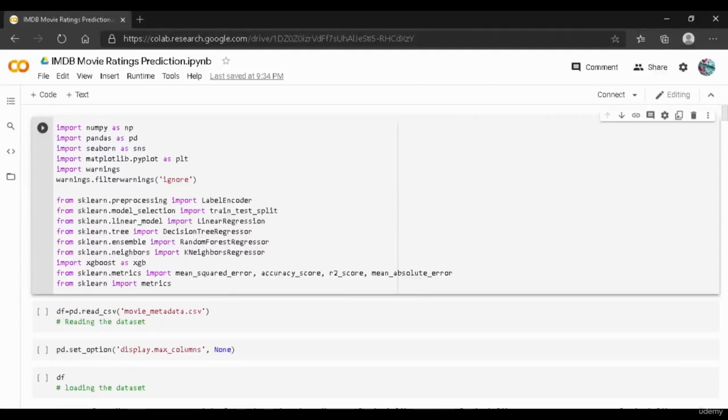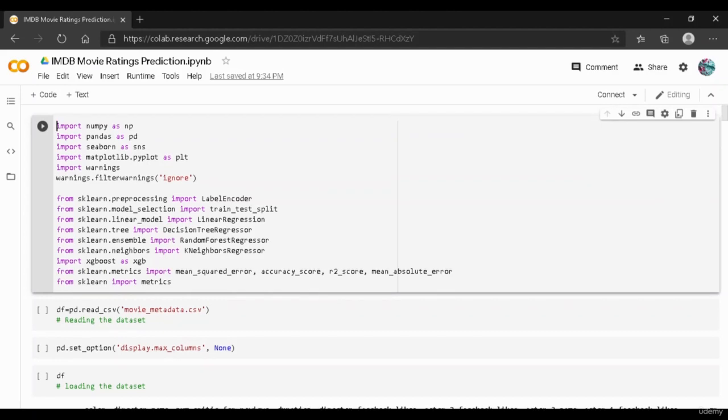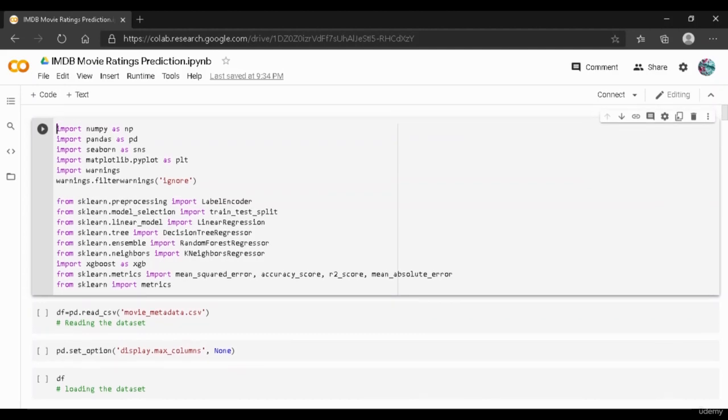Hello everyone. In this video, we are going to use machine learning models and predict the movie ratings. We are going to predict the IMDB ratings of a particular movie, and let's get started. As you can see over here, we are predicting a number, which is nothing but our IMDB score. So this is a regression problem, and in order to work on these models, we have to do our necessary